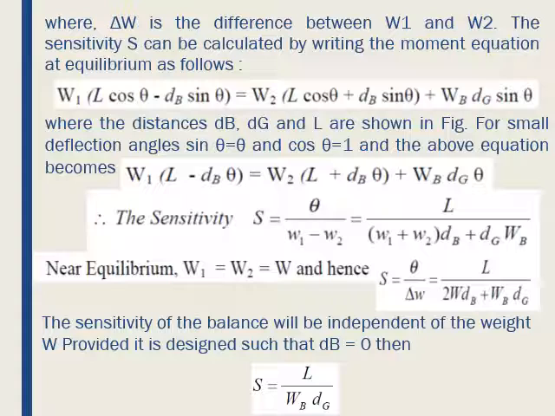Further, the sensitivity also depends on the construction parameters of the balance arm and is independent of the weights being measured or compared. The sensitivity can be improved by decreasing dG and dB and increasing L. A compromise, however, has to be struck between the sensitivity and stability of the balance.